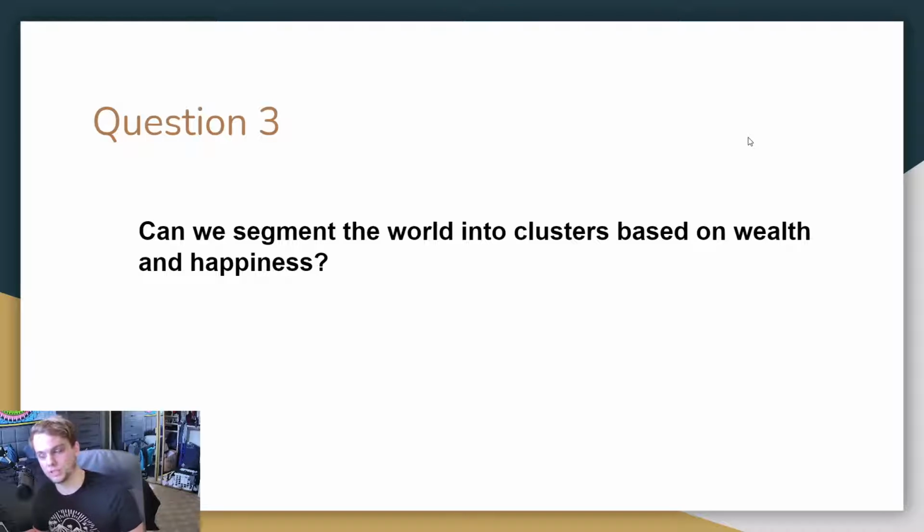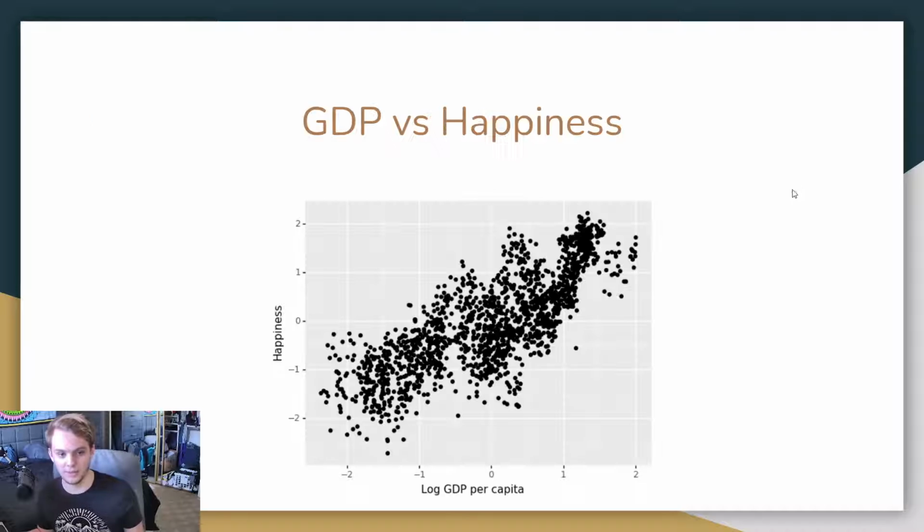Finally, question three. Can we segment the world into clusters based on wealth and happiness? So this is GDP versus happiness, wealth and happiness, and we see that it's a very linear relationship. It's kind of pokey, which is kind of interesting. I believe that's because the data set encompasses a lot of time. So through time, countries get better and better.